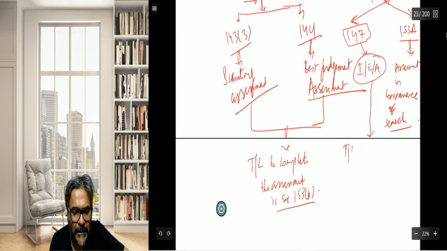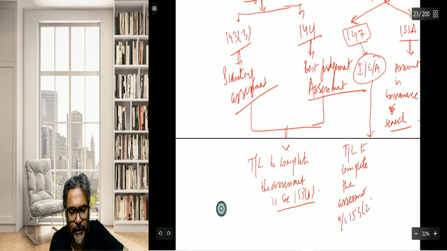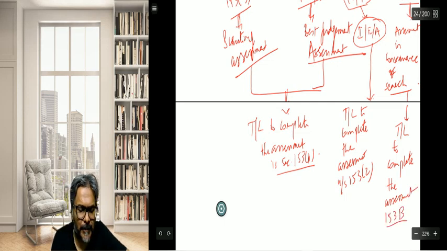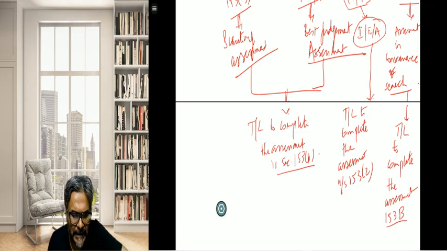The time limit here, students, to complete the assessment in this case is 153(2), under section 153 subsection 2, and the time limit over here to complete the assessment is in 153B. So I'm just putting across the time limit straight away, but at least this much is the minimum that you should know so far as your examinations are concerned. Students, this is the minimum that you should all be knowing so far as the examination is concerned.